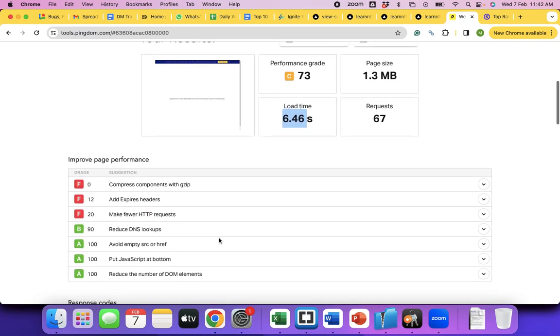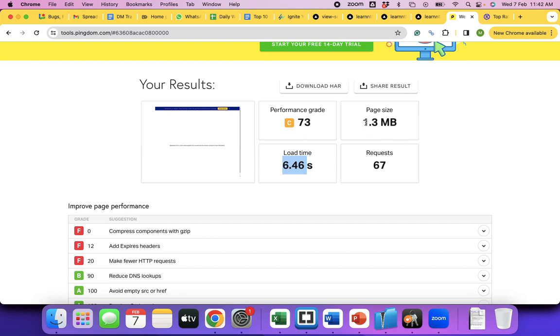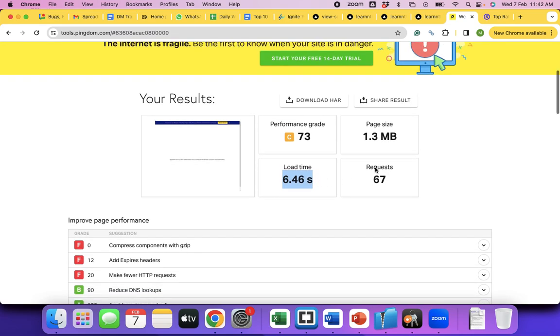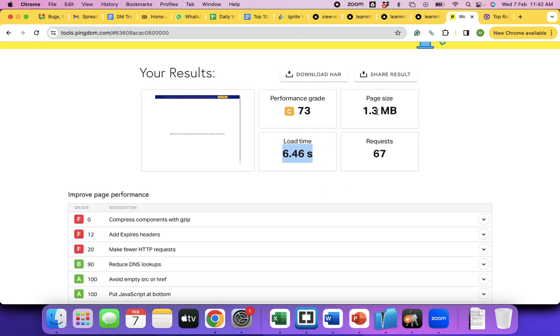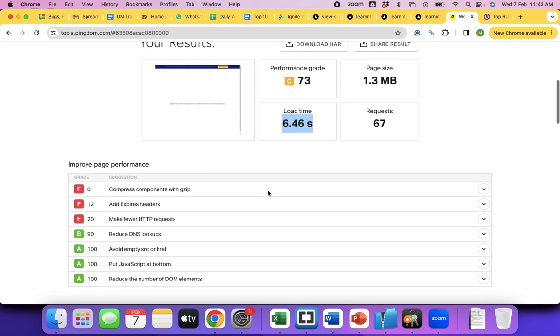So now you all understood: the page size has to be brought down, the requests have to be brought down, the load time has to be brought down. We are going to discuss that here. They are also suggesting what can be done in order to bring this down.